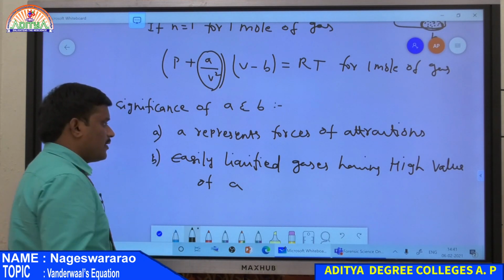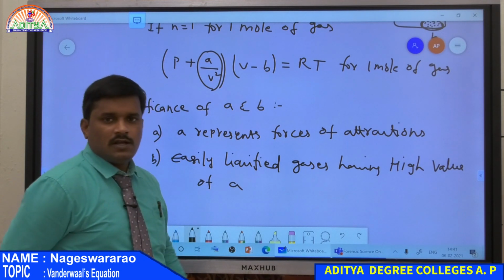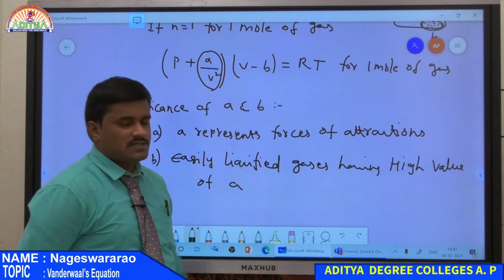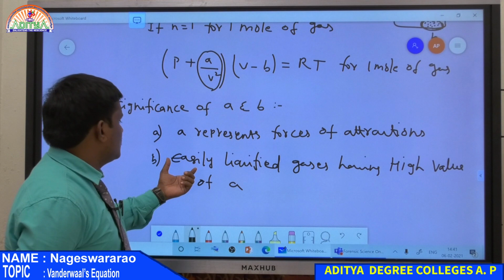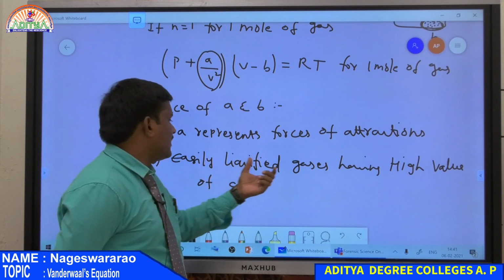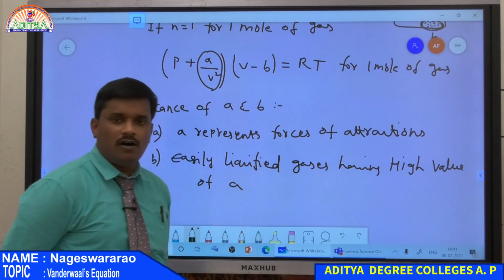A gas which can be liquefied easily is known as an easily liquefied gas. So this is the second point. The first point: A value represents the forces of attraction between the gas molecules, and the second: easily liquefied gases have a high value of A.